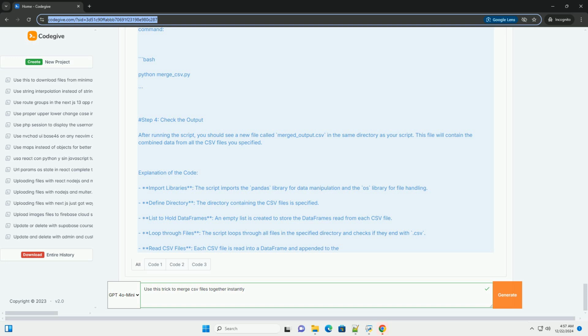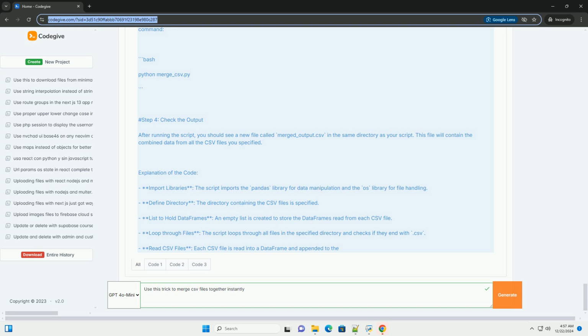After running the script, you should see a new file called merged_output.csv in the same directory as your script. This file will contain the combined data from all the CSV files you specified. Explanation of the code. Import libraries. The script imports the pandas library for data manipulation and the os library for file handling. Define directory. The directory containing the CSV files is specified. List to hold data frames. An empty list is created to store the data frames read from each CSV file.